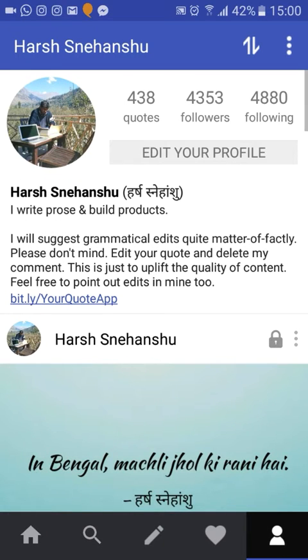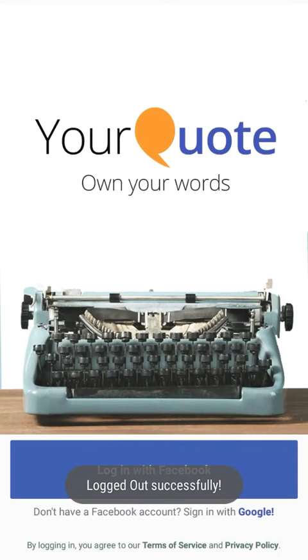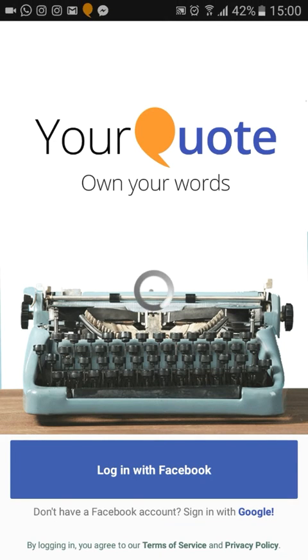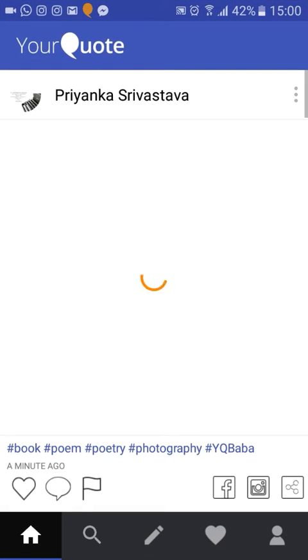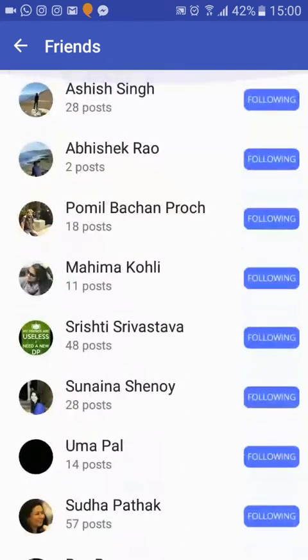It allows you to log in using both Facebook and Google login. So if you come here, this is a simple login page. It allows you to log in with Facebook or Google as well. I would recommend you to use Facebook because it makes it really easy to find friends on the app, because all your friends are there in this particular list. So these are my friends who are there on the app. I'm following most of them, otherwise it will be very difficult using a Google login to discover them.